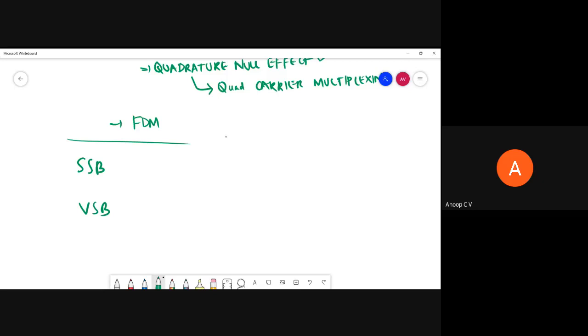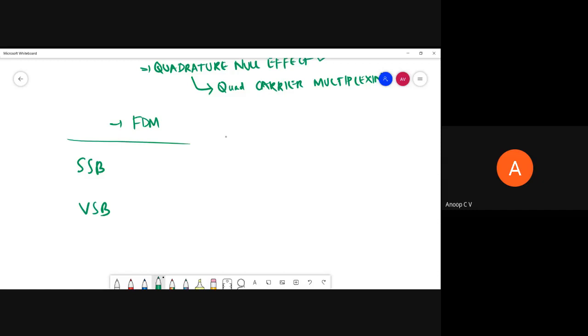If you see this in the new syllabus, for SSB and VSB we have only a qualitative approach. So SSB, how it can be obtained and all. In the additional sessions, we explained a little in detail the time domain description of SSB and the filter modeling of VSB. I don't want you to study those additional things now.